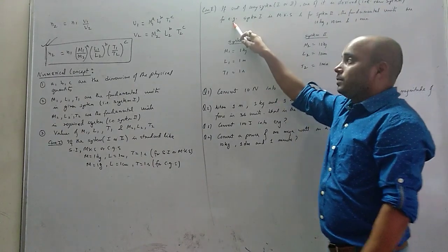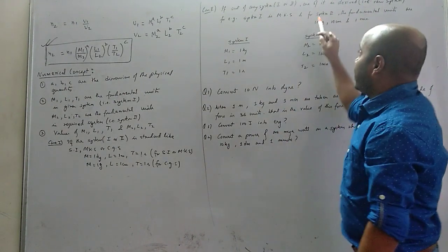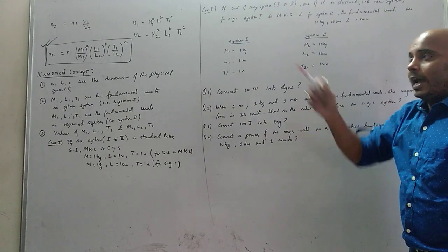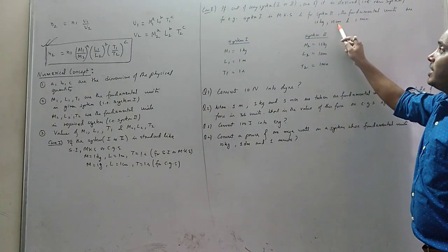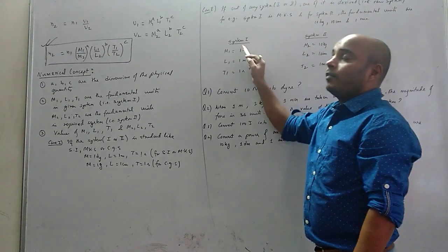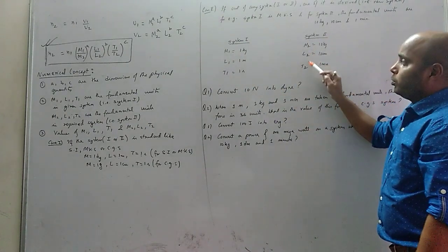For example, let's take an example. System 1 is MKS, standard, and for system 2, the required system, it is written in the question that the fundamental units are 10 kg, 10 centimeter and 1 minute. Then how to write M1? System 1: M1, L1, T1. System 2: M2, L2, T2.